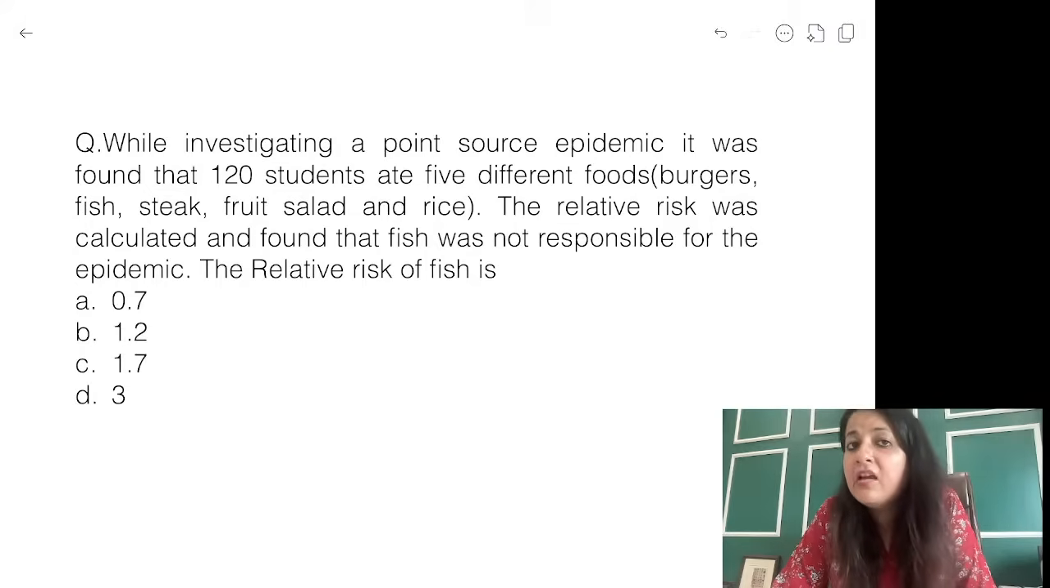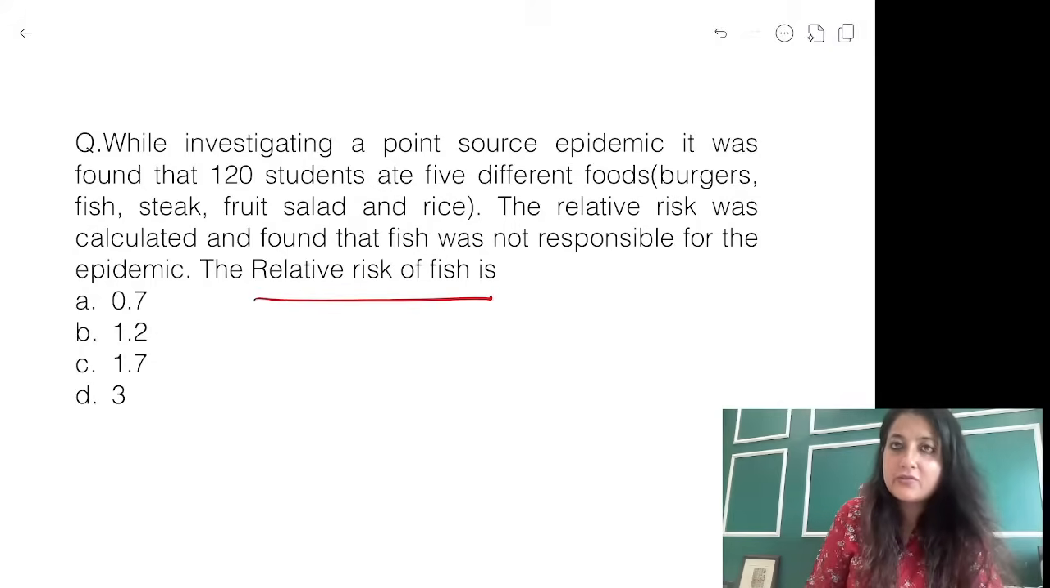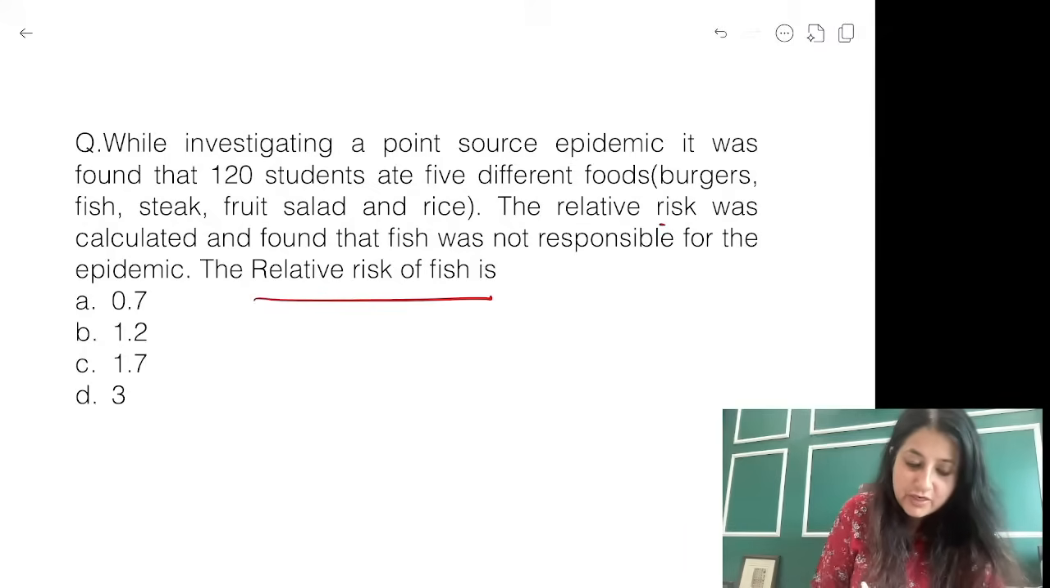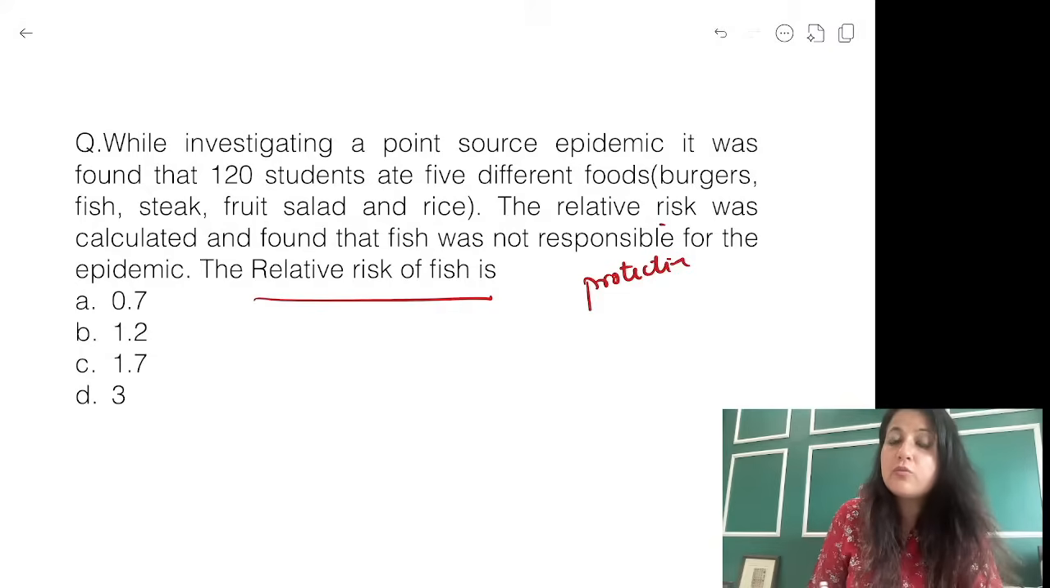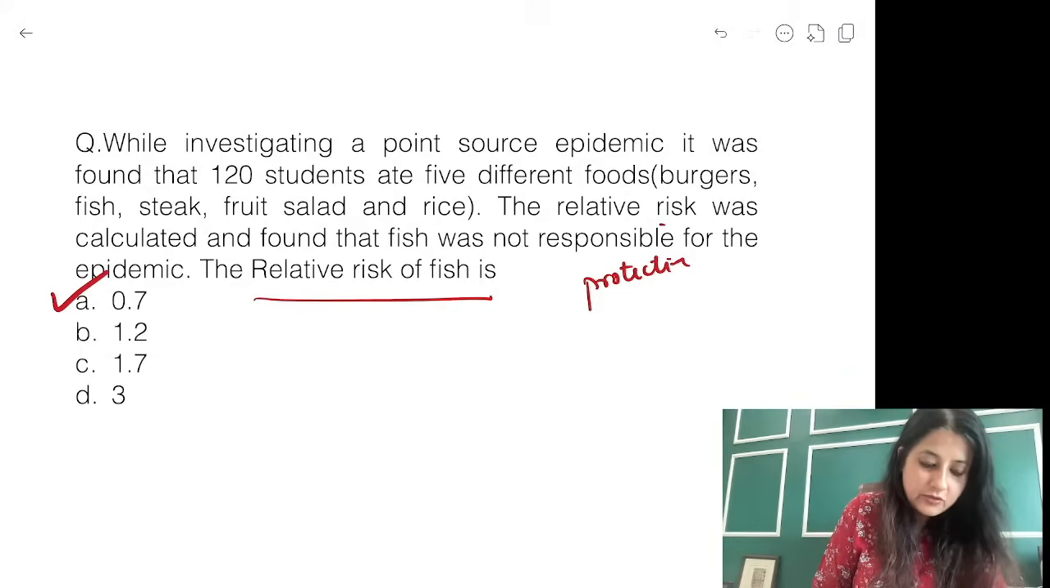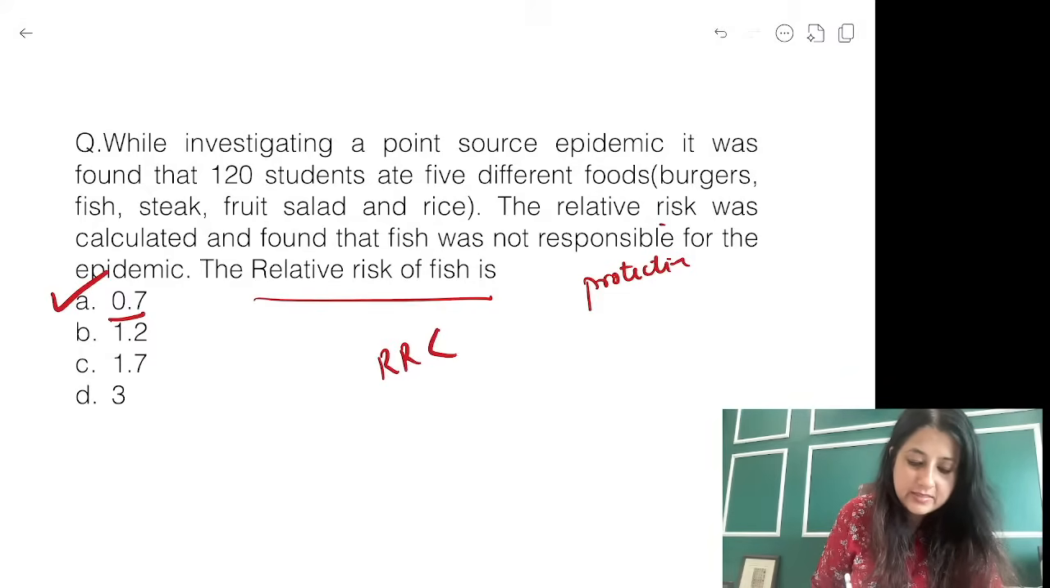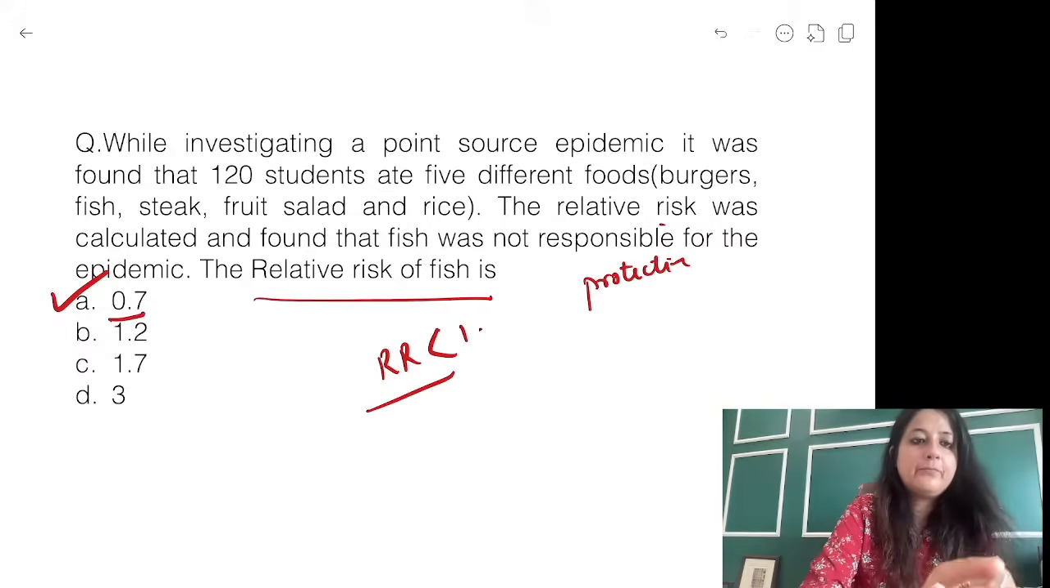Think, everybody. While investigating a point source epidemic, it was found that 120 students ate 5 different foods: burgers, fish, steak, fruit salad and rice. The relative risk was calculated and found that fish was not responsible for the epidemic. So that means what is the relative risk of fish? Fish is a protective factor. It's not responsible. So what is it going to be? Very good. The answer to this is 0.7. Relative risk is going to be less than 1.